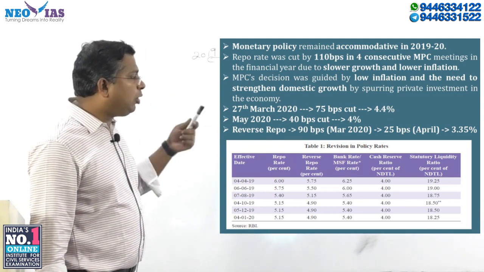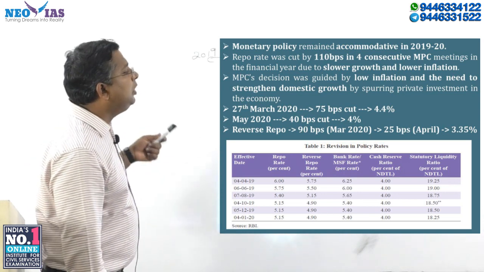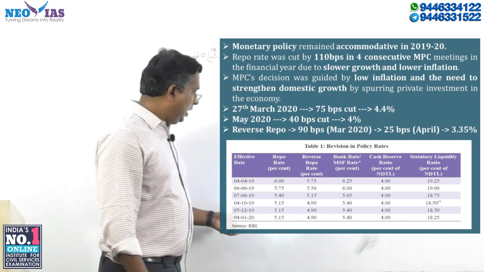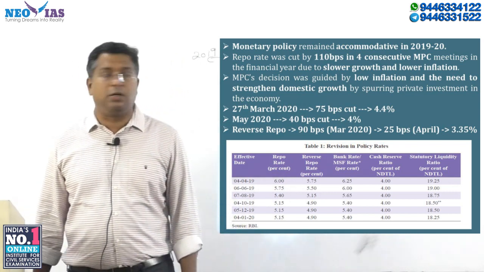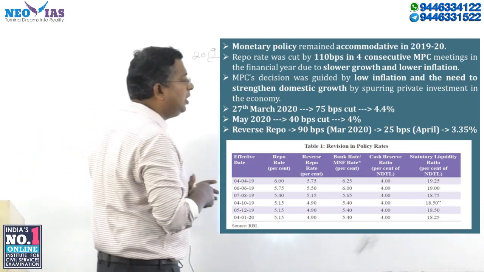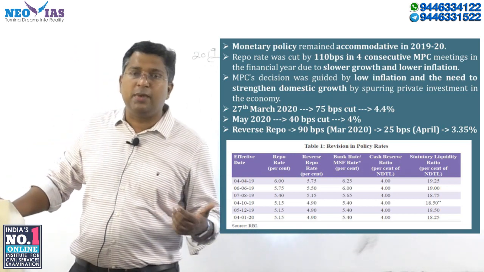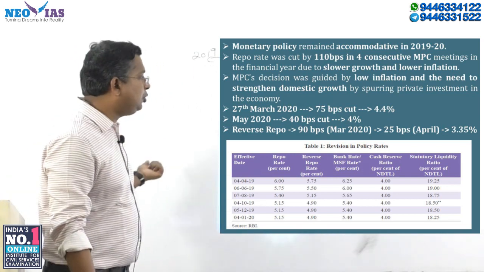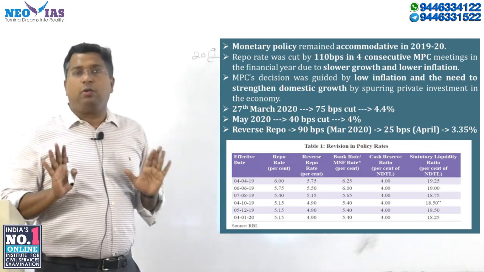So every quarter it is cutting. You can see that in January it was 18.25, and in March it has become 18%. SLR is now 18% of the total deposit, or in another term, net demand and time liability. So keep these things in mind. This is actually covered in the economic survey.